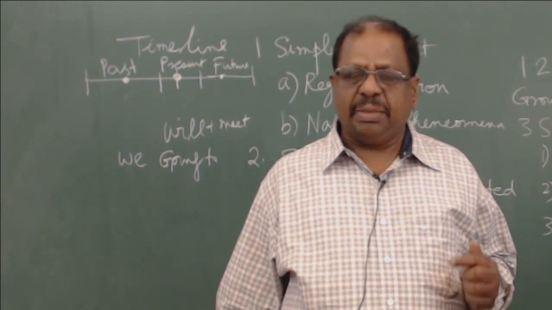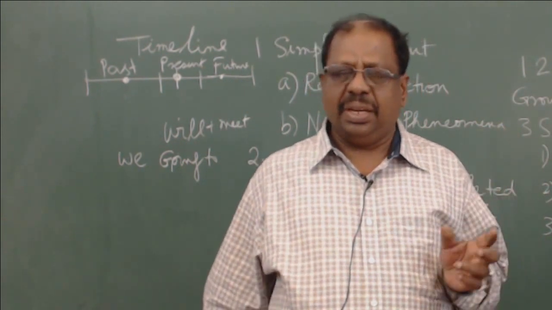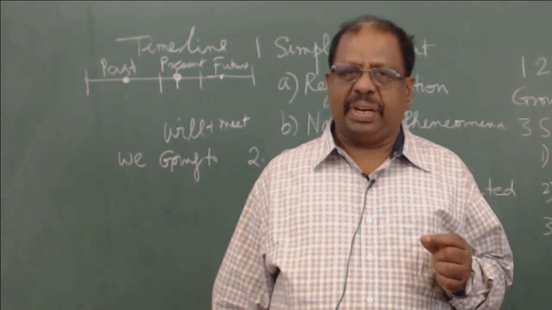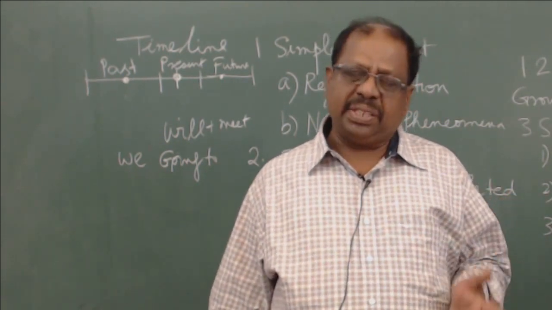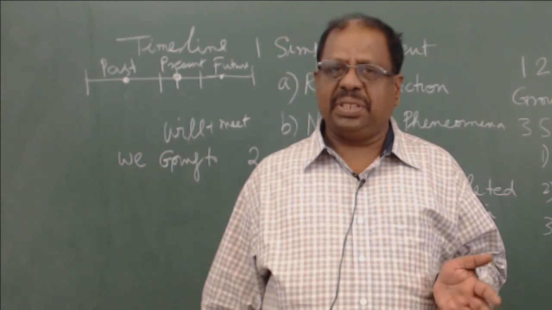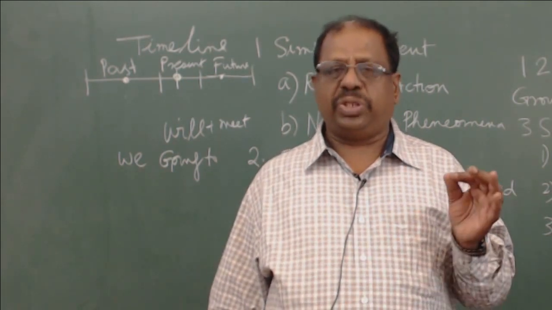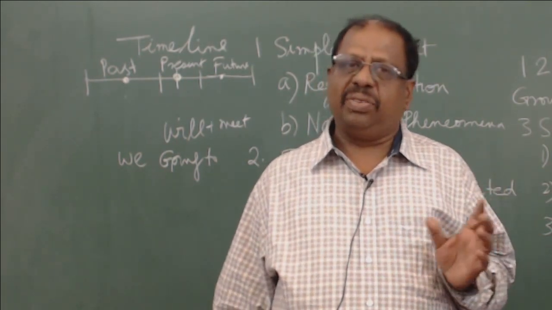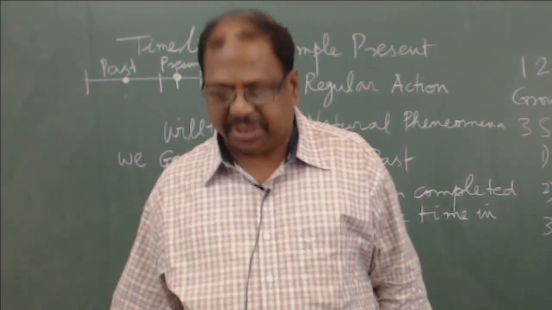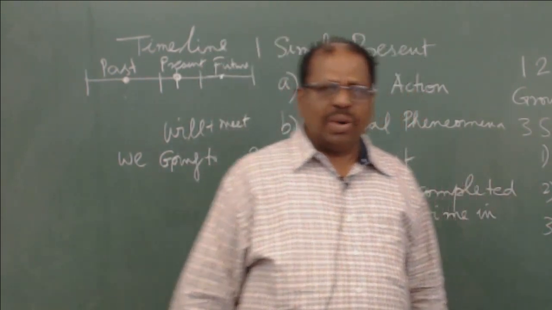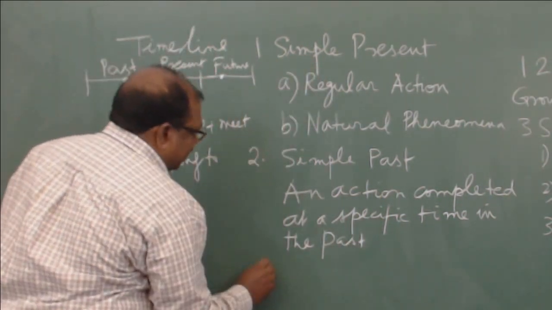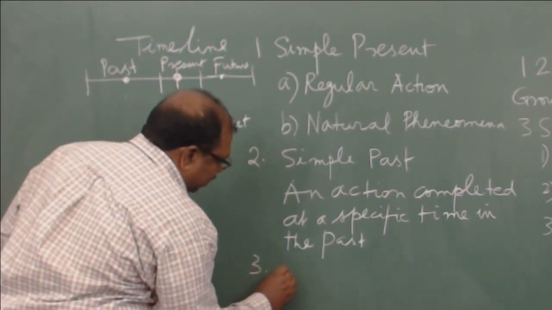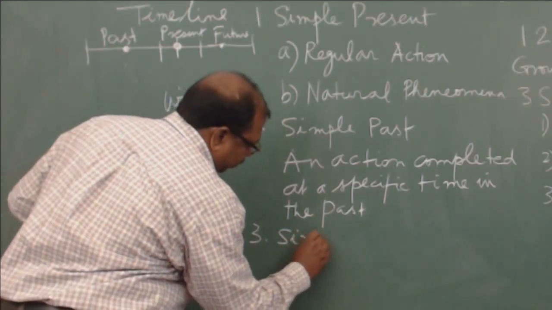The details of it probably we will see in some other class, but for the time being it is sufficient for you to understand that future means some action which is likely to happen at a future day or a time. That is what is a simple future tense. So, now what we have seen are three tenses, that is simple present, simple past, and the third one simple future.